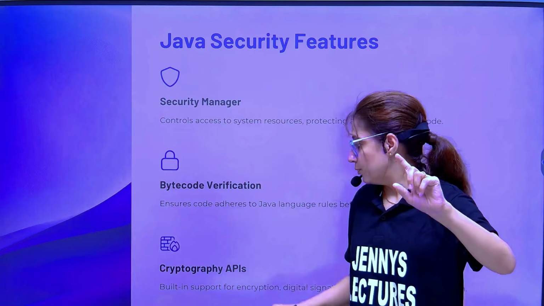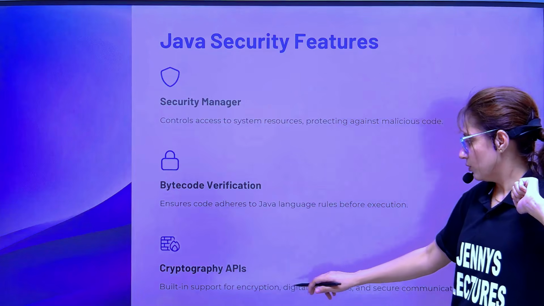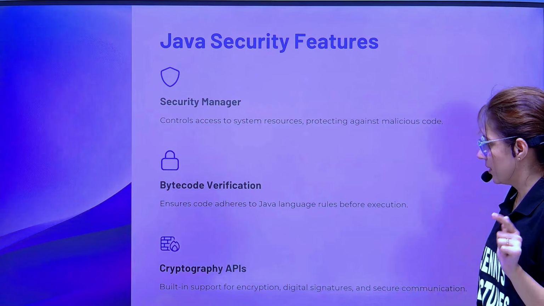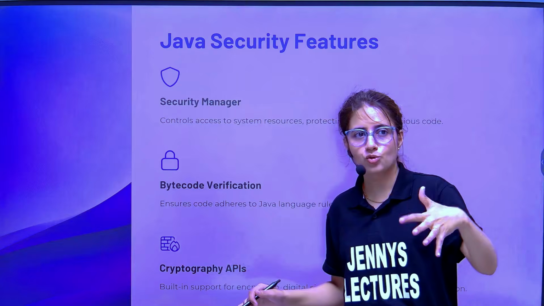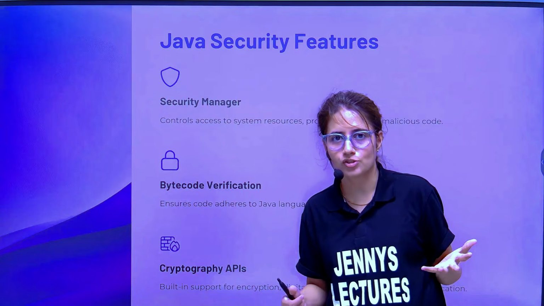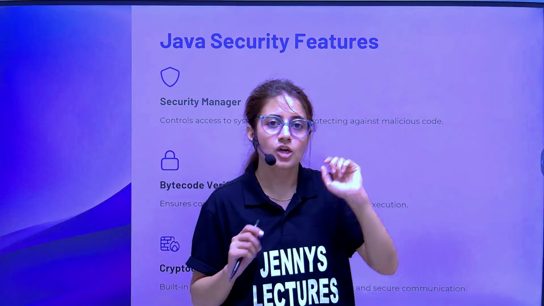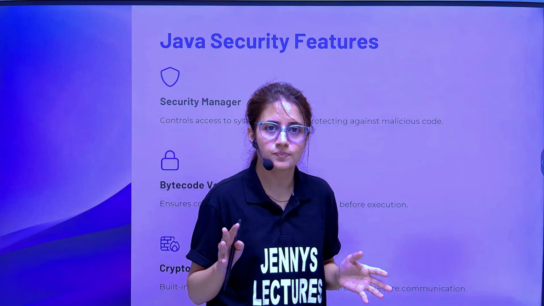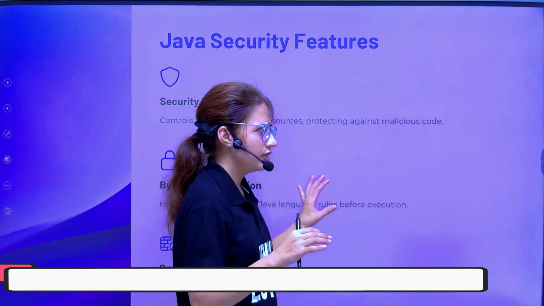Now, inbuilt cryptography APIs are there, with built-in support for encryption, digital signatures, and secure communication. These are ready-made APIs or libraries we can use when we're working on projects. So that's why we can say that Java is a secure language. And how do they basically achieve the security?